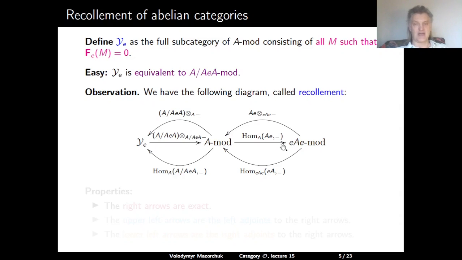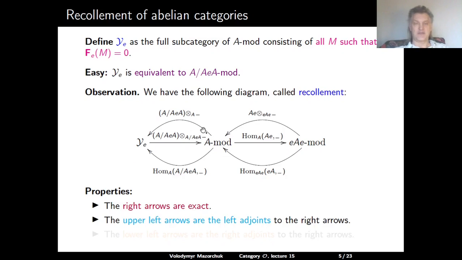Both functors are exact, and therefore they have both left and right adjoints. So in this diagram, the upper arrows going to the left are exactly the left adjoints of the right arrows, and the lower arrows going to the right are exactly the right adjoints of the right arrows. And this diagram is called the recollement diagram for these abelian categories.